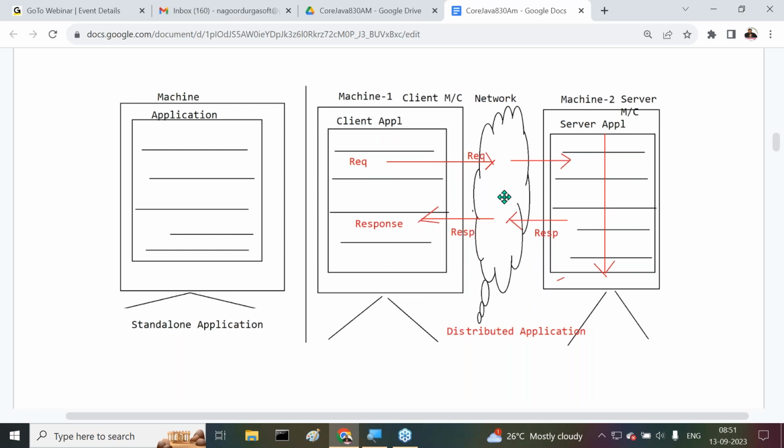When we execute both the applications, the client sends a request to the server, the server-side program is executed, and the server generates some response back to the respective client. This is a clear-cut analysis of what a client server application is. That means a distributed application, or an enterprise application, clearly.